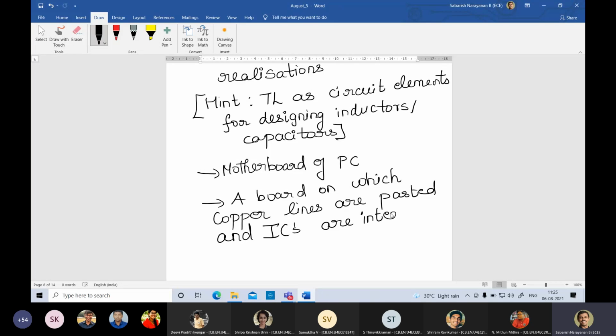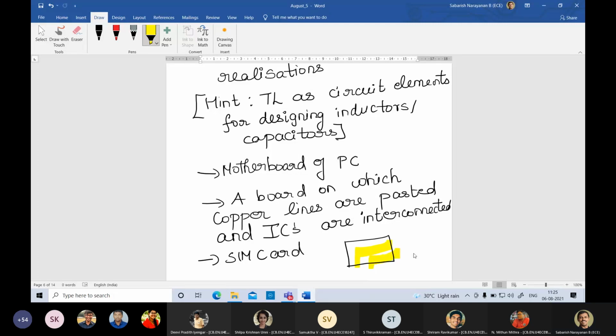This is one way. If you take your cell phone SIM card, it will have a small base like this. Then I will draw it using some other color. You will have, say, two lines like this. If you look at it correctly, this will be your SIM card formulation.